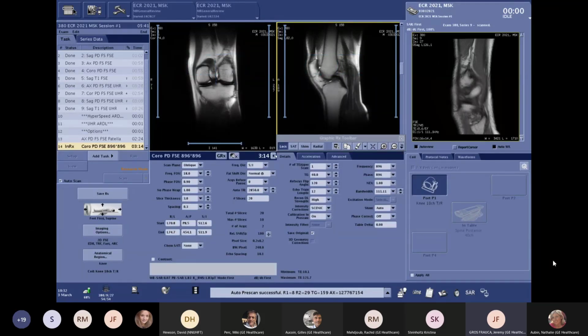It's a coronal PD, and it's a tough exercise. Here we said, okay, now we want to push the matrix higher again. So we will have an acquired matrix, the matrix we are acquiring, of 896 square in plane, still reconstructed in 1024. Let's position it.